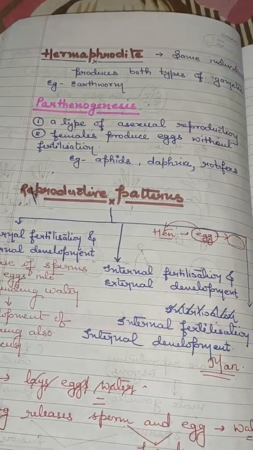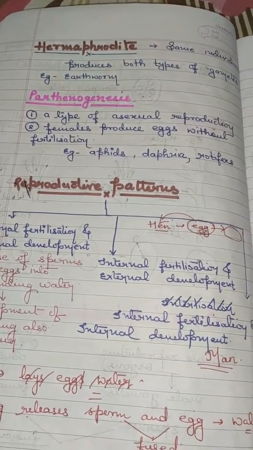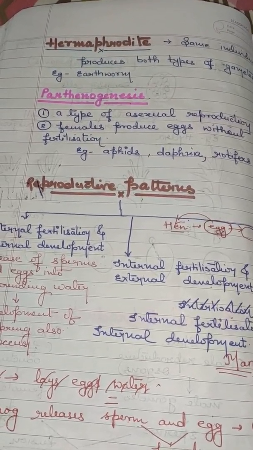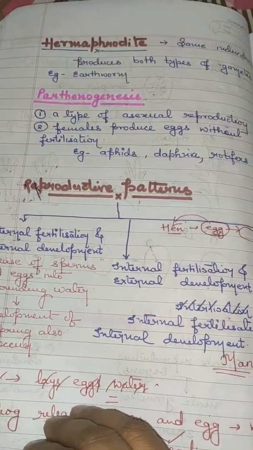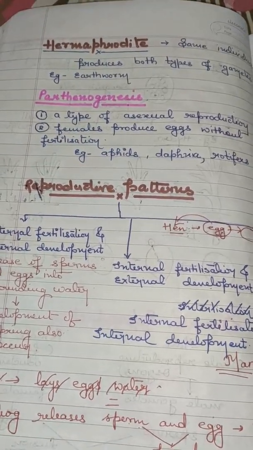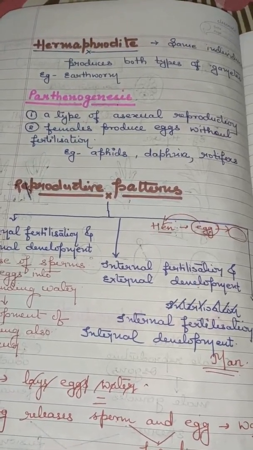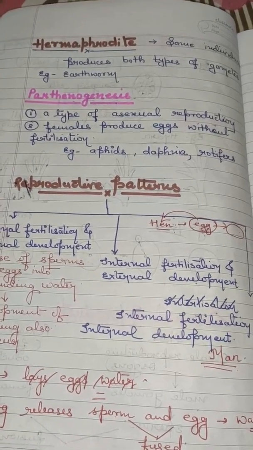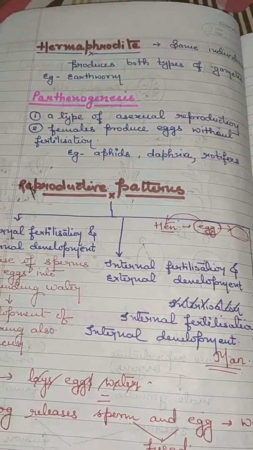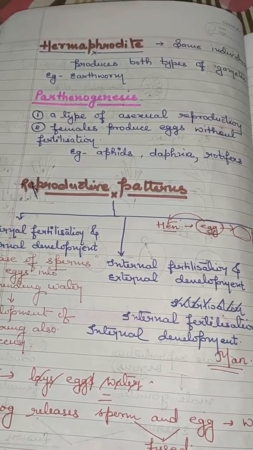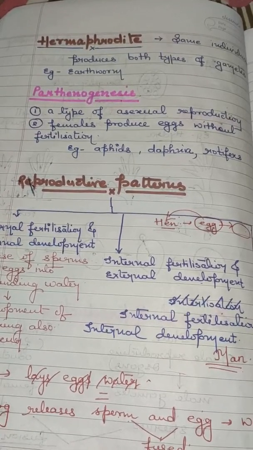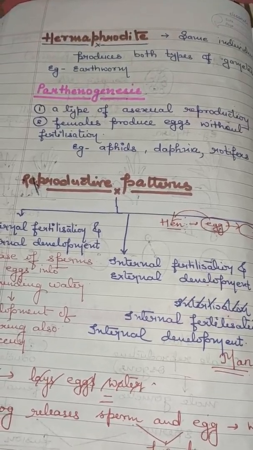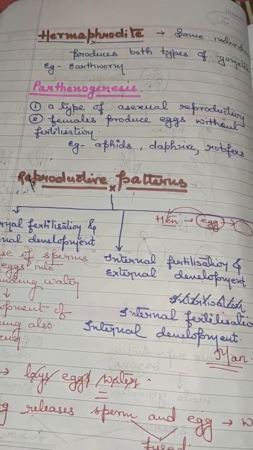Good morning, students. This is the second session of this chapter, Reproduction in Animals. In the previous class, we had discussed the basic concept of reproduction. The method of producing more of its own kind is known as reproduction, and there are two different types of reproduction. First of all, one of them is sexual, another one asexual.